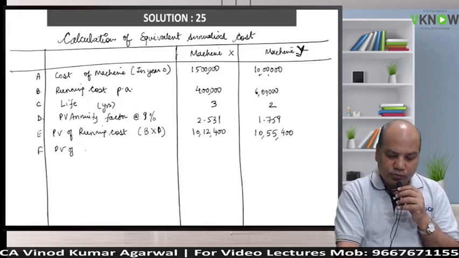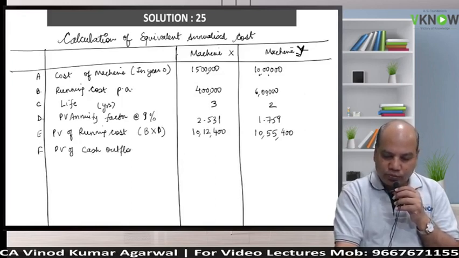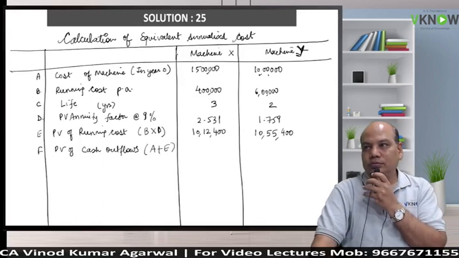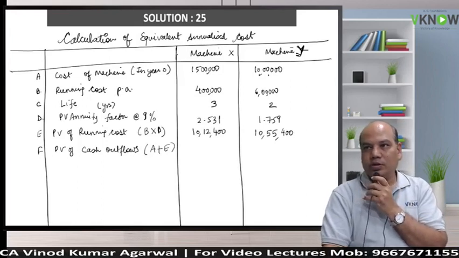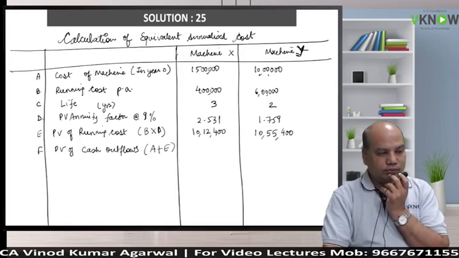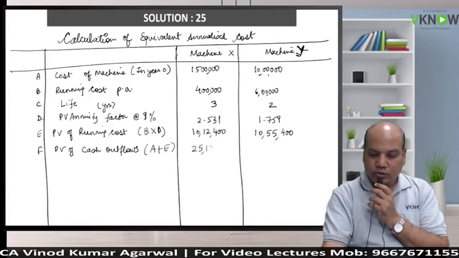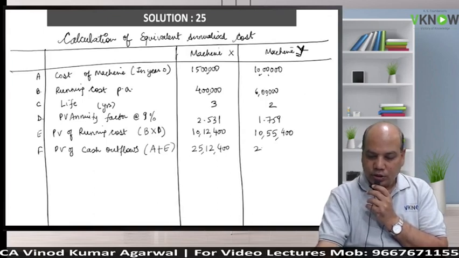Point F, write down PV of cash outflows. In this problem, A is also outflow, E is also outflow. A plus E. Come on. For Y, 20 lakh 55,400. For X, 25 lakh 12,400. This is 10 plus 10, 20, 55,400.